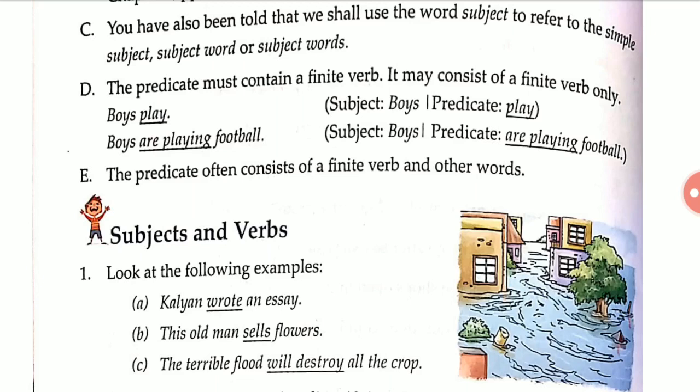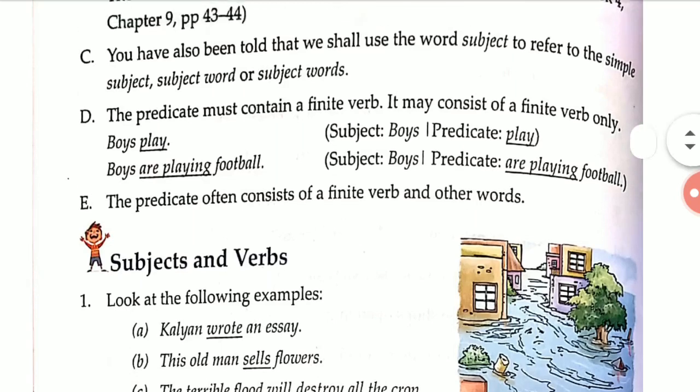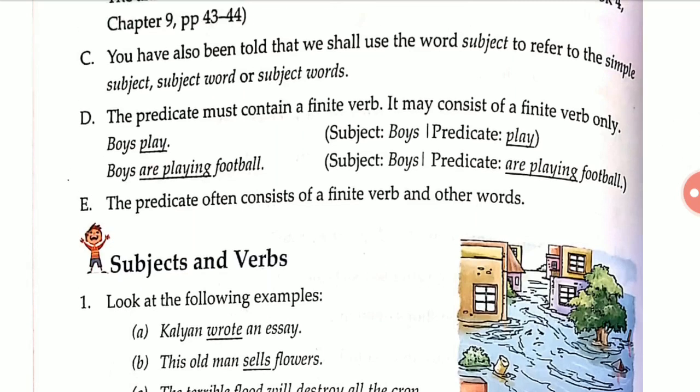You know what a finite verb is? A finite verb is a form of verb which has a subject. Here are playing has a subject, that is boys, because we ask the question who or what. Who play? Boys play. Who are playing? Who are playing football?